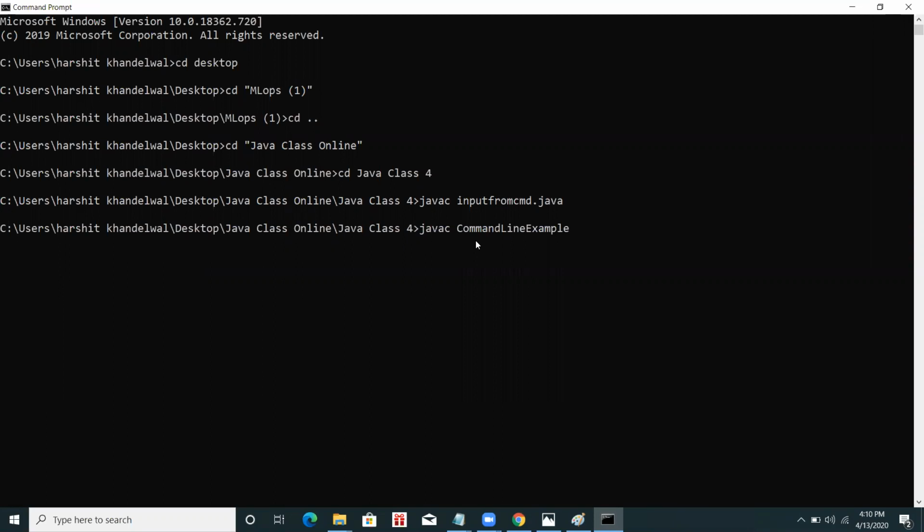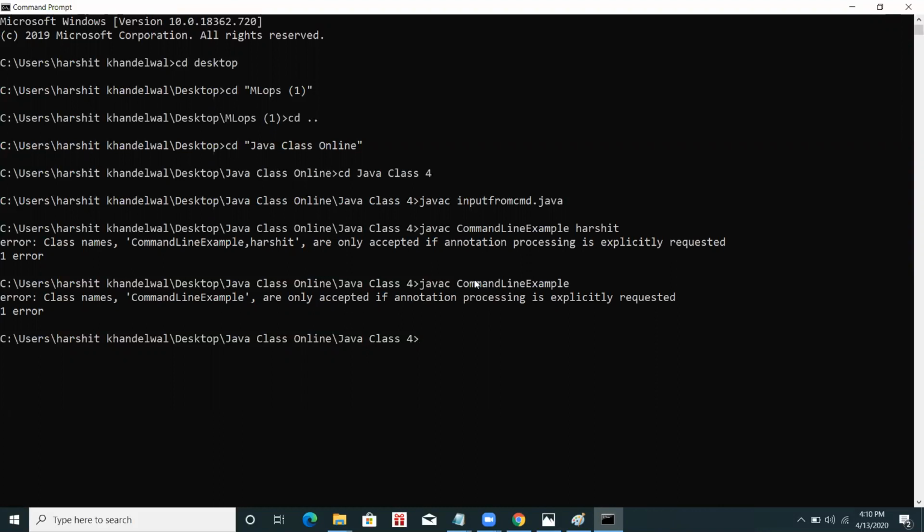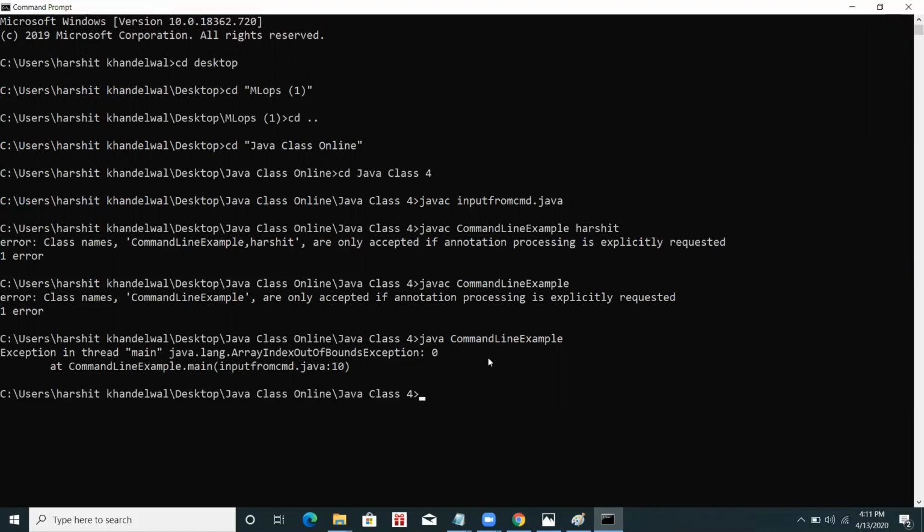It is just waiting for my name. I'm giving it a value, Harshit, and now I press enter. There is some error. Sorry. Something went wrong, so let me run it again: java CommandLineExample. Exception in thread main, ArrayIndexOutOfBounds, index 0, because I have written nothing.